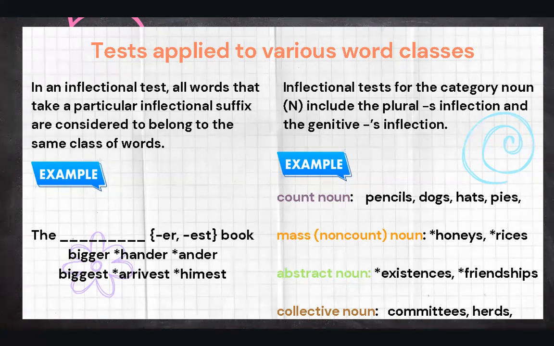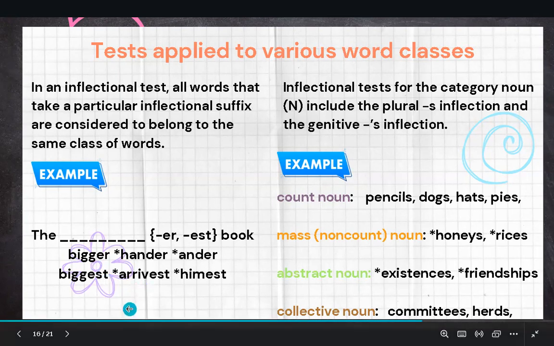Count nouns: pencils, dogs, huts; non-count nouns: honeys, rises; abstract nouns: existence, friendships; and collective nouns: committees and herds.